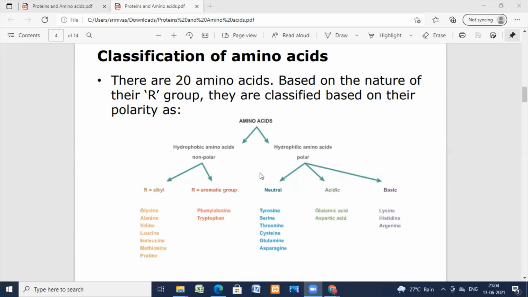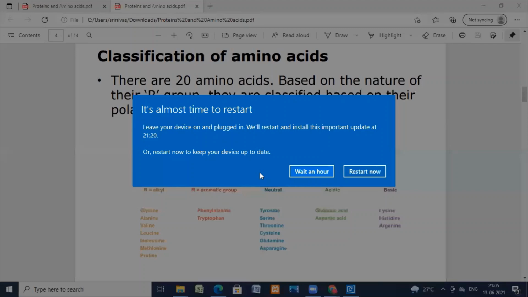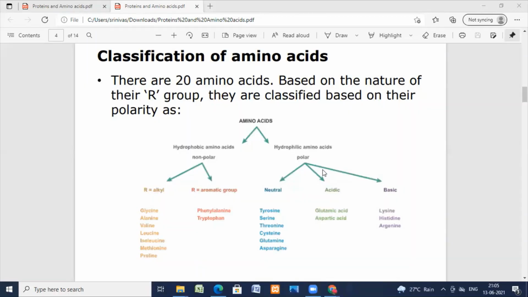And the next one is delta amino acid. In these amino acids, the amino group is on the delta carbon atom. So for the COOH group, you have 4 carbons attached: alpha carbon, beta carbon, gamma carbon, and delta carbon. To that delta carbon, the amino group is attached. So this is delta amino acid.